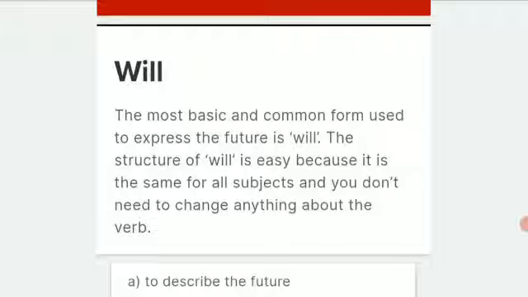For an example, in the present form, I come, we don't have to take any helping verb because I is the first person. Again, the same example, he comes.